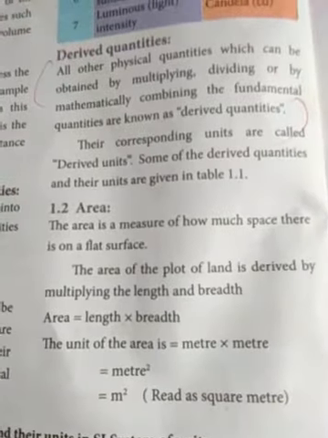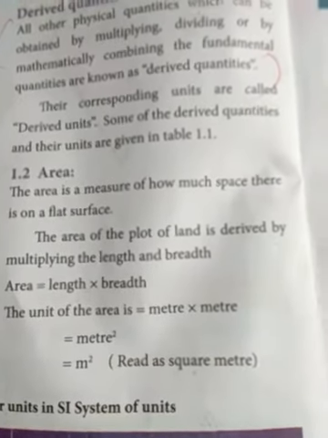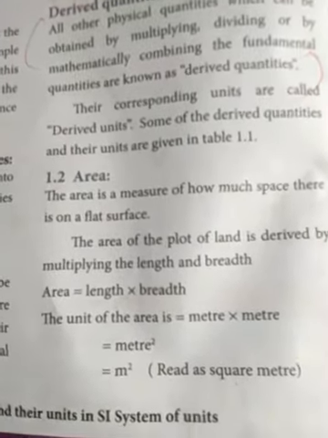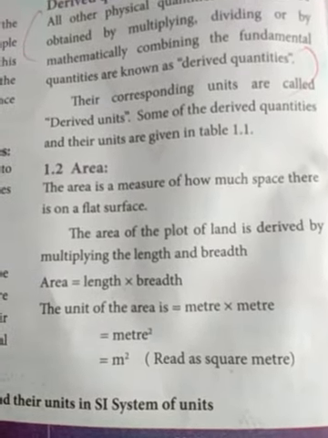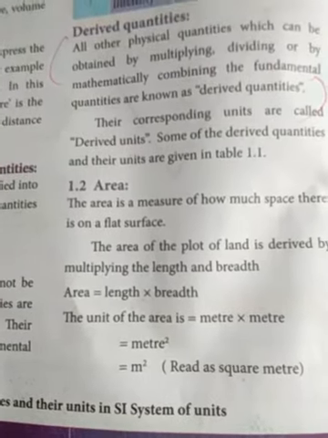Similarly for a square, a into a. The unit of area is meter into meter, equal to meter squared.